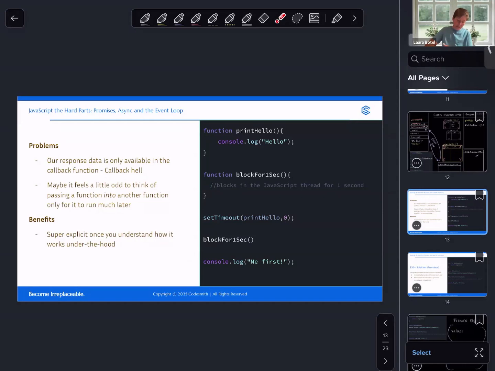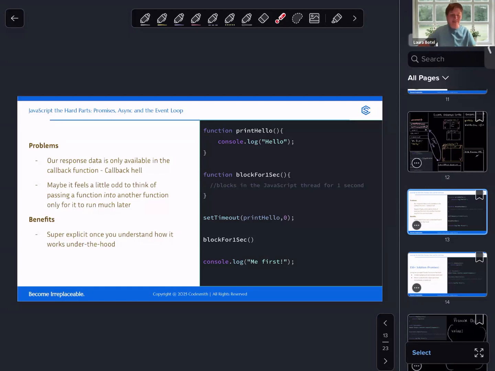And maybe for you, it feels a little bit weird to think of passing a function definition into another function as an argument and not have it run right away. Like, how come this doesn't immediately get to the call stack? Well, we saw why, because it's going through a different mechanism through the web browser API and the callback queue. So maybe at this point, it is a little weird to think about that semantically. But once you understand how this works, it is super explicit to understand what order things should happen in, okay? And so this is definitely an improvement on not having the ability to do this.